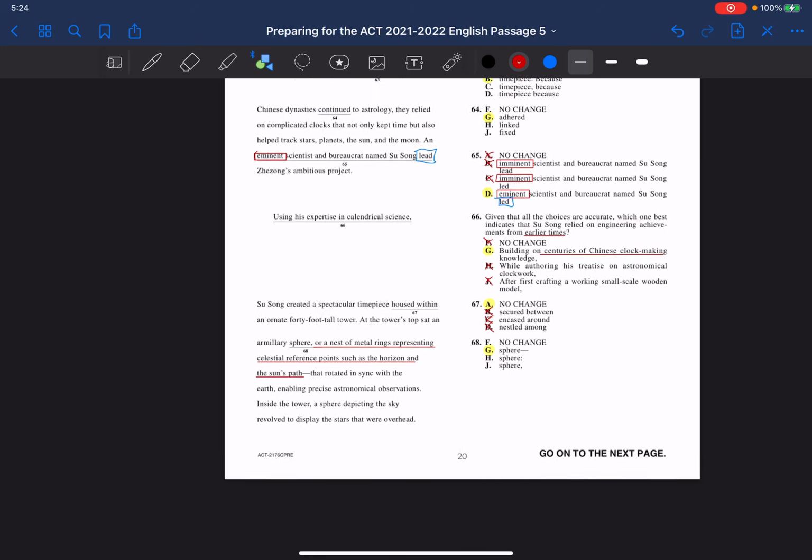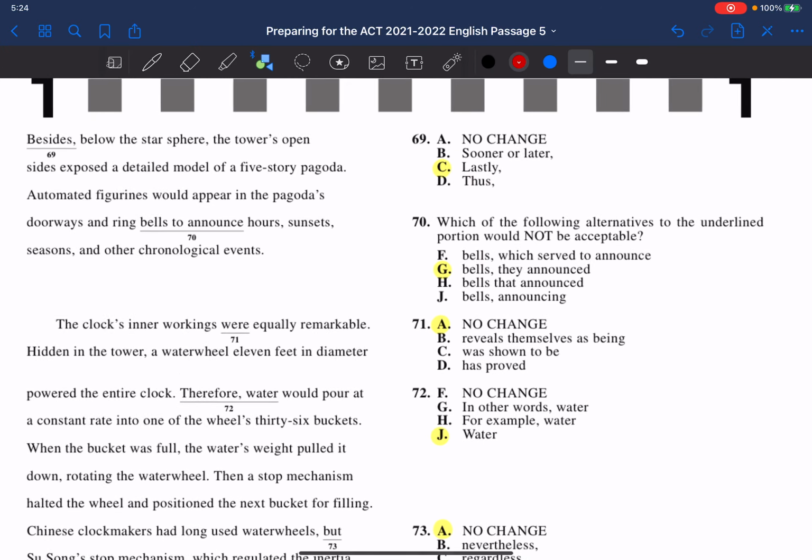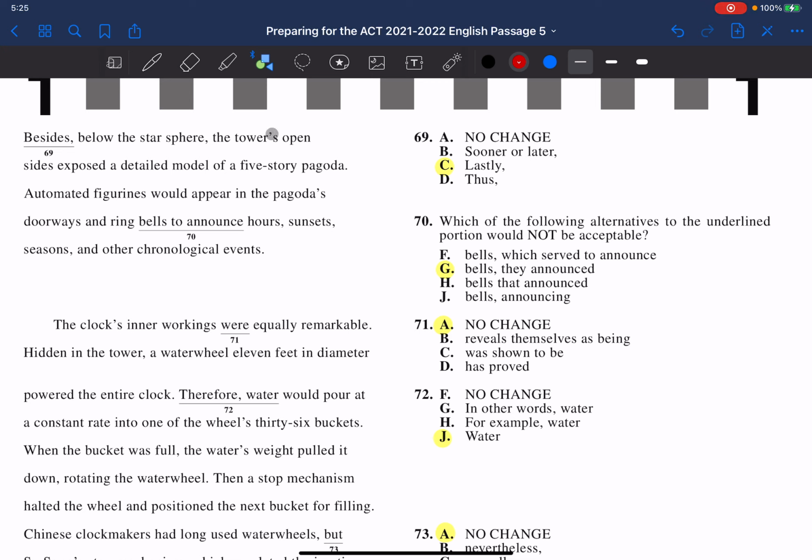All right. So next, it says, besides, below the star sphere, the tower's open sides exposed a detailed model of a 5-story pagoda. Now we have this sentence starting with the word besides. So we have all the information we've talked about so far with this clock, and then besides, below the star sphere. Now this is confusing because we have besides and below. And these two are kind of at odds with each other because beside is right next to, but below is underneath. And these two kind of don't work together.